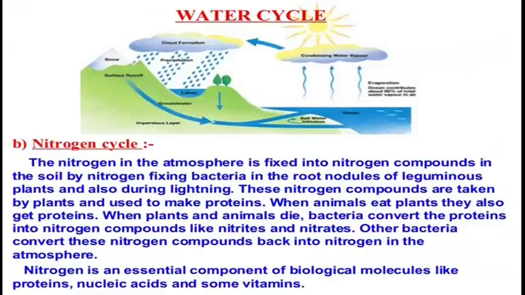And second, we have the nitrogen cycle. The nitrogen in the atmosphere is fixed into nitrogen compounds in the soil by nitrogen fixing bacteria in the root nodules of leguminous plants, and also during lightning. The nitrogen compounds are taken up by the plants and used to make protein. When animals eat plants, they also get protein. When plants and animals die, bacteria convert the protein into nitrogen compounds like nitrites and nitrates. Other bacteria convert these nitrogen compounds back into nitrogen in the atmosphere.